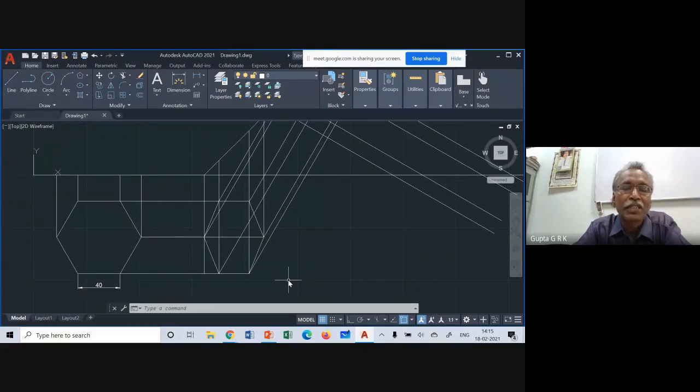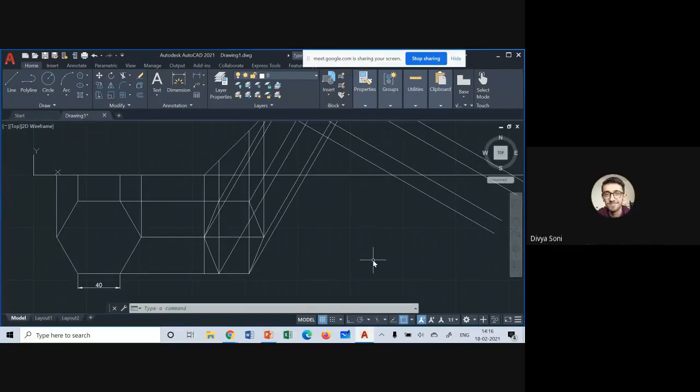One thing is, when you draw the hexagon and pentagon, don't draw arbitrarily, because if you don't type any size, it will come as a hexagon, but you don't know the size of the hexagon. Later when you dimension it, it may come 400 or 4 only. So after taking the edge option, you give the length of the edge. Then only you will get the required size. Suppose I take a rectangle and click here, I will get a rectangle.